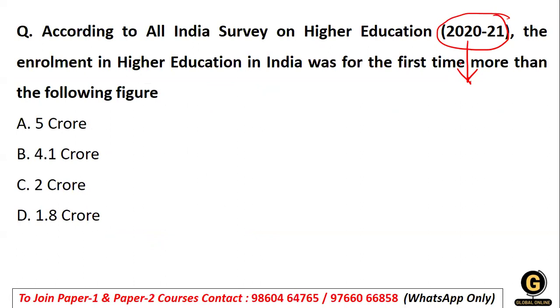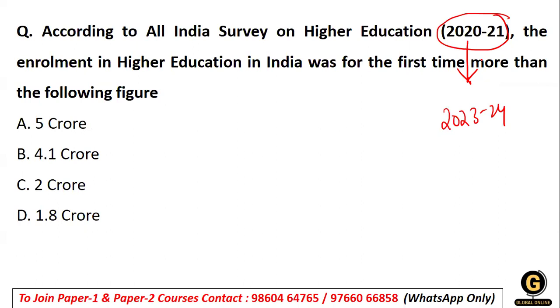As per the original question, it was the All India Survey on Higher Education in 2021. When you start revising, you should see that now we are into 2023 and 2024, right? So it should be 2023-24. It will not be given, but you have to take the effort of getting it done.